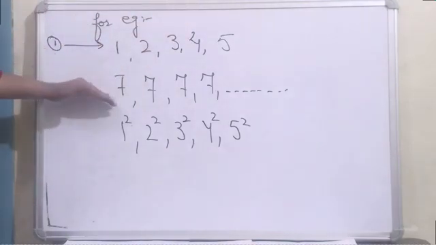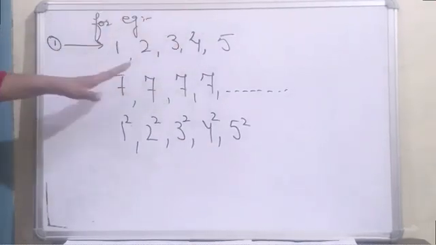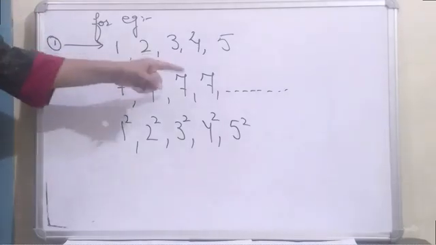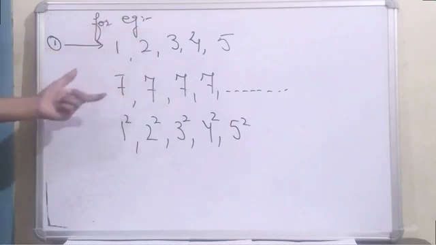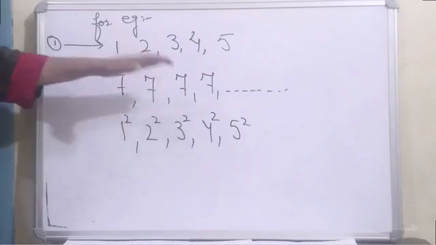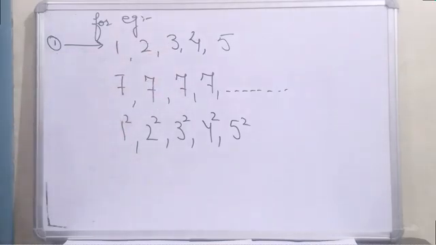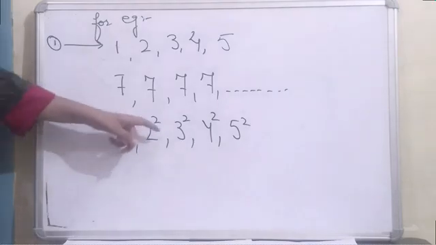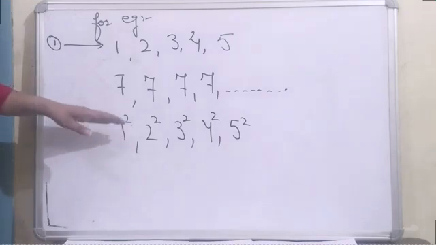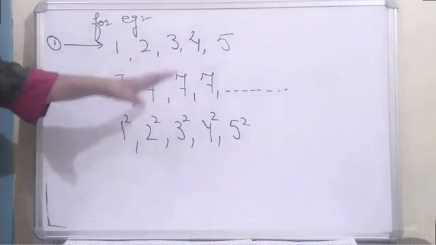Similarly, if I'm taking the second one, 7, 7, 7, 7, this is also an example of a sequence, and here the numbers are not increasing but are constant. That means the difference between each number is 0. But it is definitely a pattern, a sequence. Similarly, we have one more example of a sequence: 1 square, 2 square, 3 square, 4 square, 5 square. These are the squares of natural numbers.